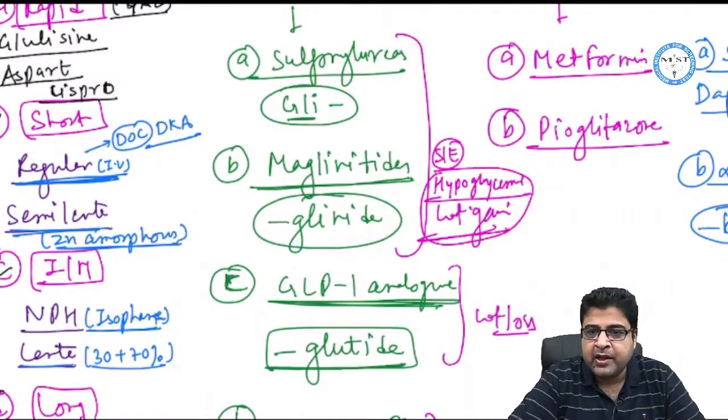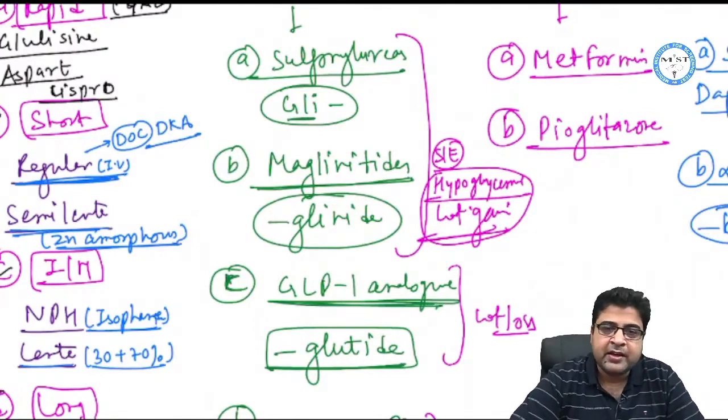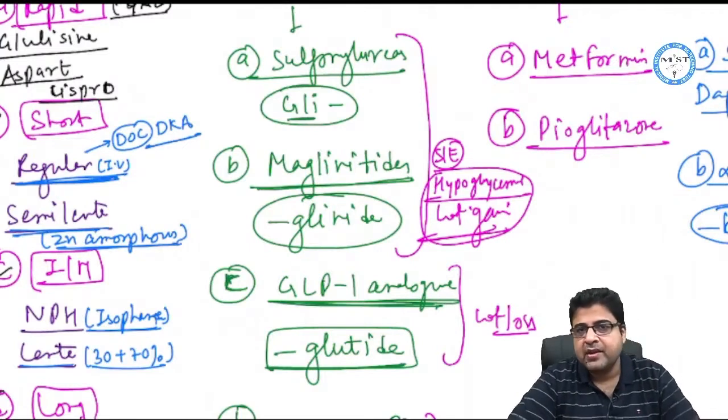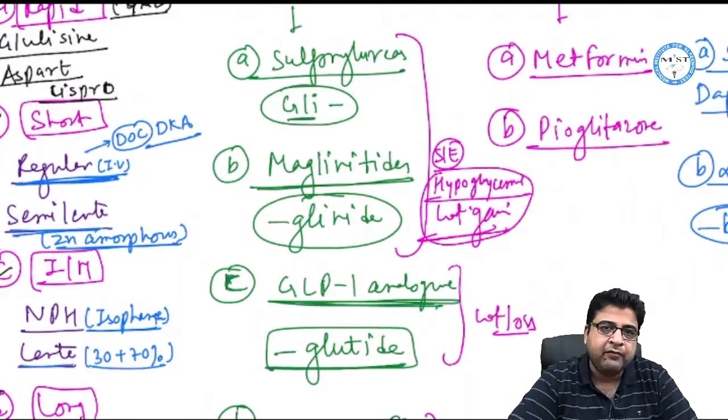So sulfonylureas are those drugs which have the word GLI, like glipizide, glimepiride. And meglitinides are the drugs which have the word glinide in their name, like repaglinide, nateglinide. Side effects are hypoglycemia and weight gain.